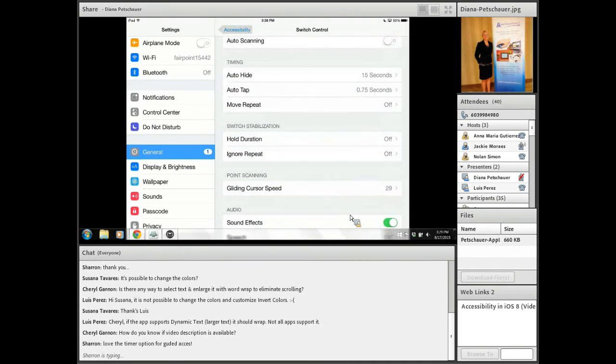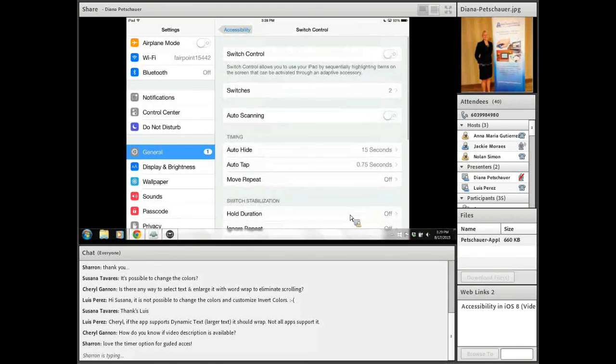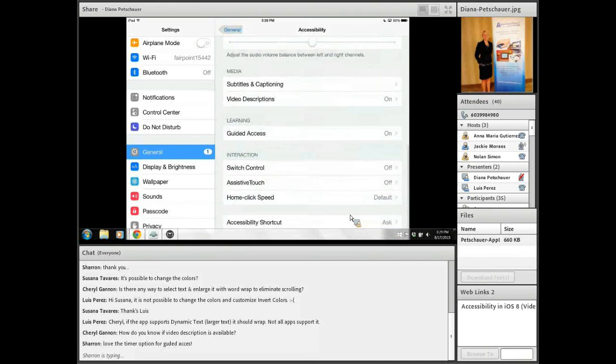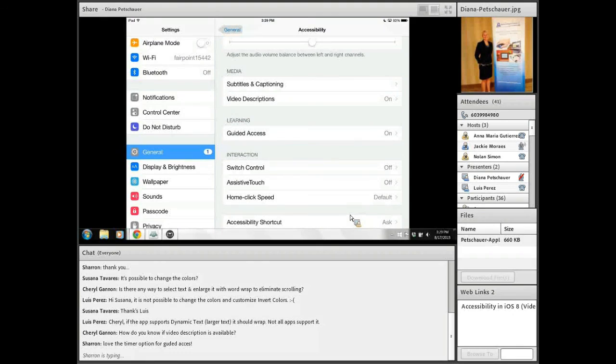You can see auto scanning, auto tap, hold duration, and many of the switches that you may use also come with their own software that you may choose to use over switch control. You can use the built-in switch control, or you can use the software that is in the switches themselves. You have that option. Most of the switches will tell you.